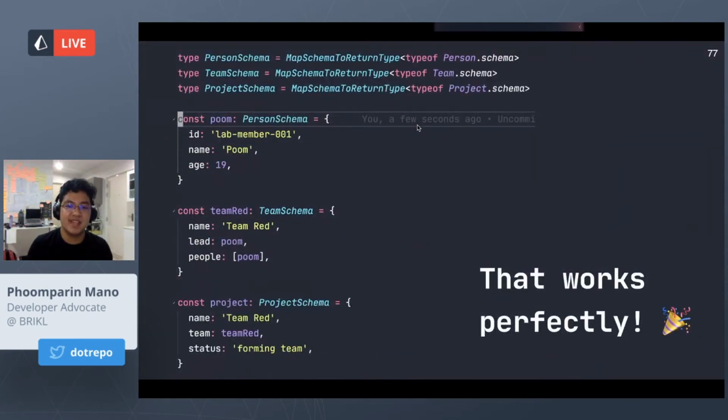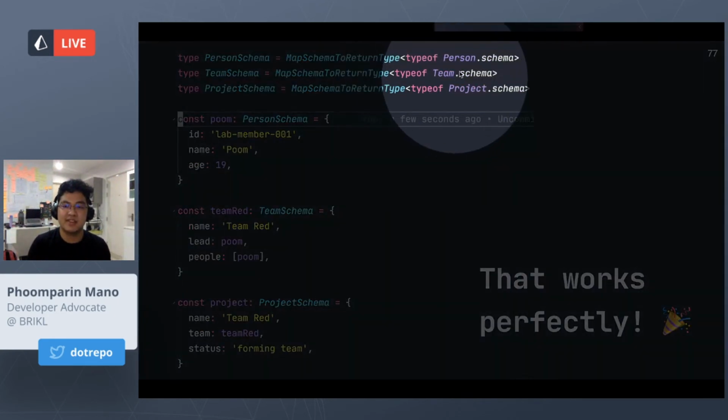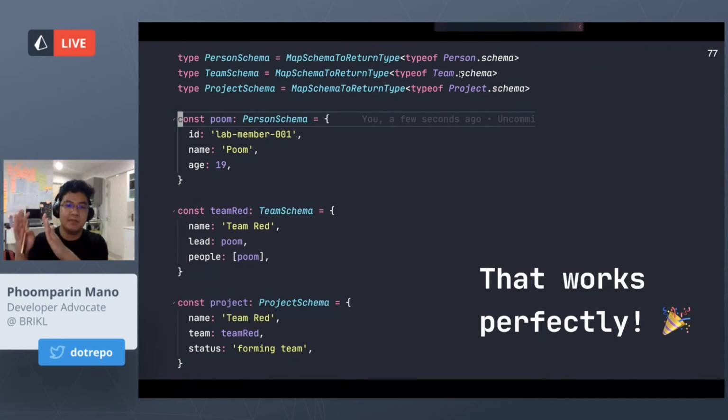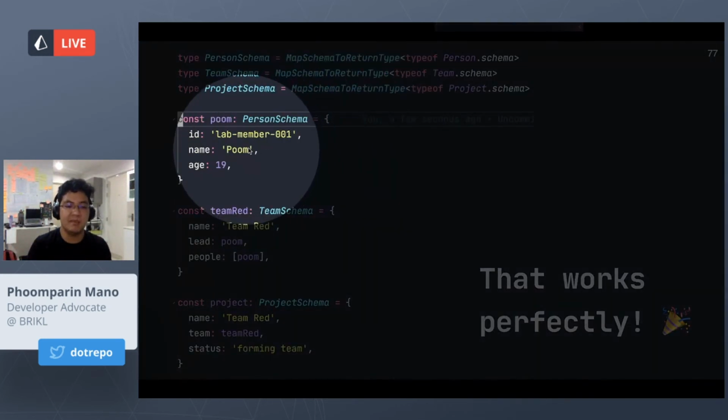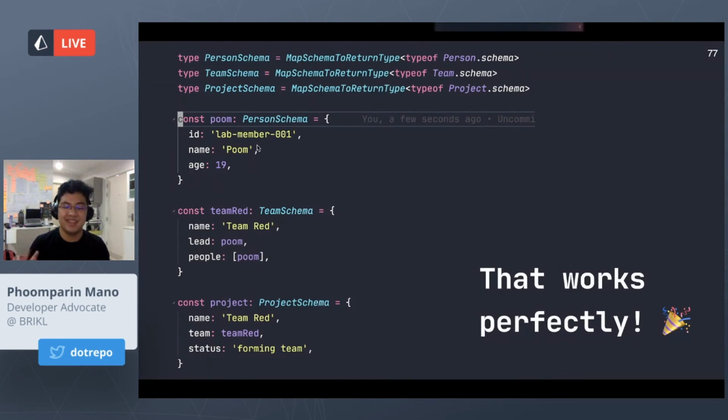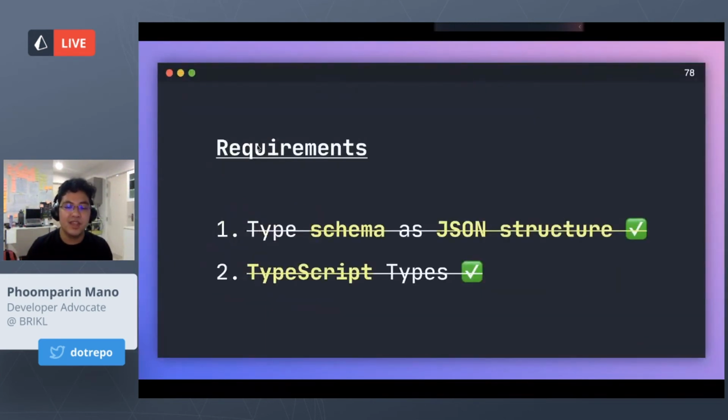So now we can see that from the type in the schema builder, we can use type of to get the schema inside of that type. And then we can just use that type and it will work perfectly, which is nice. And there go both our requirements.